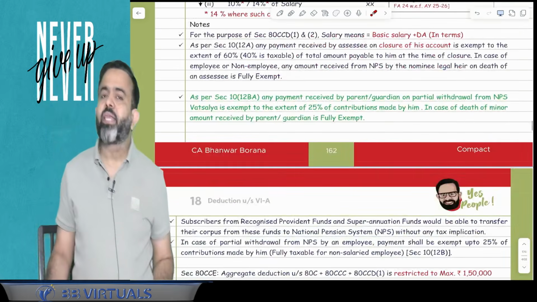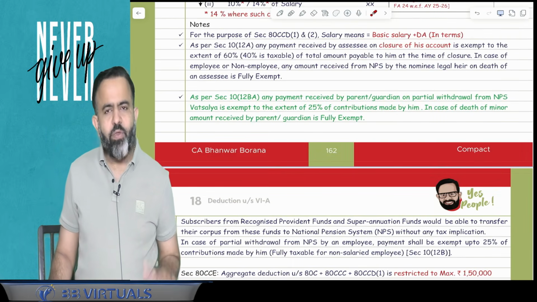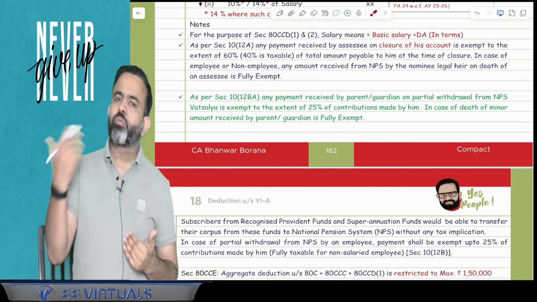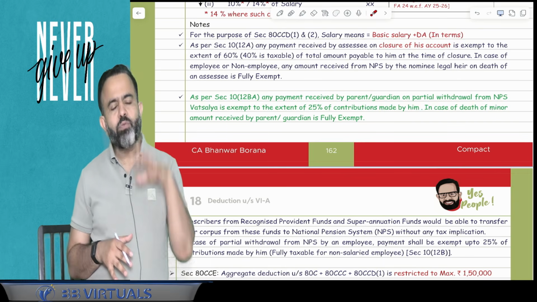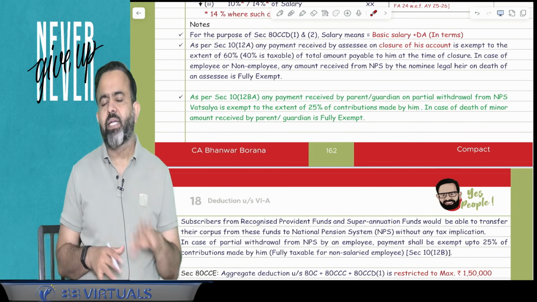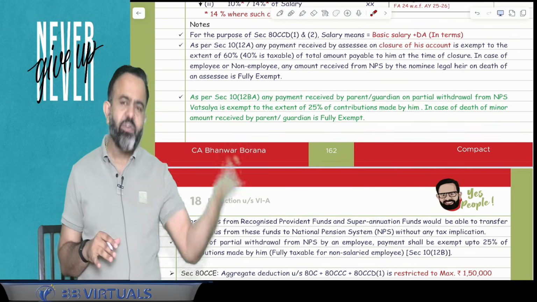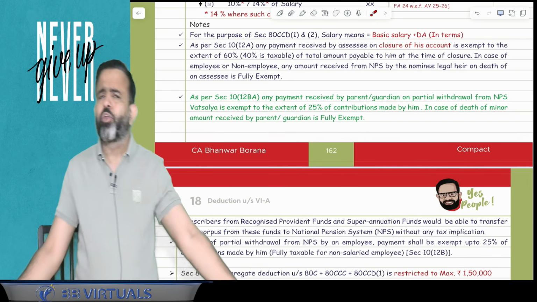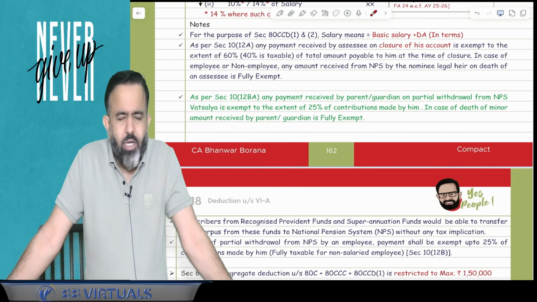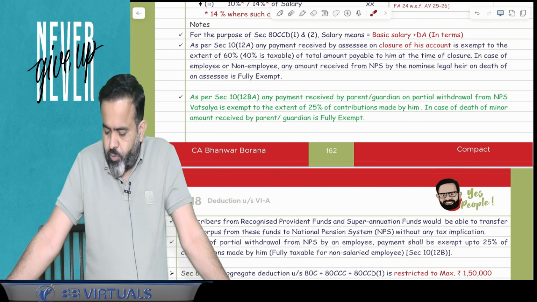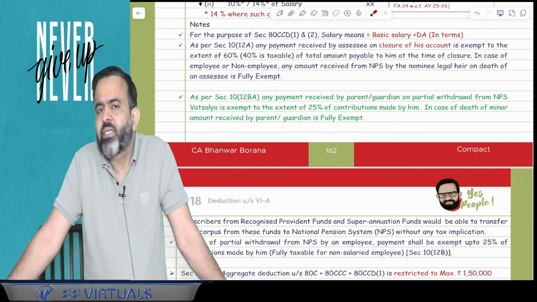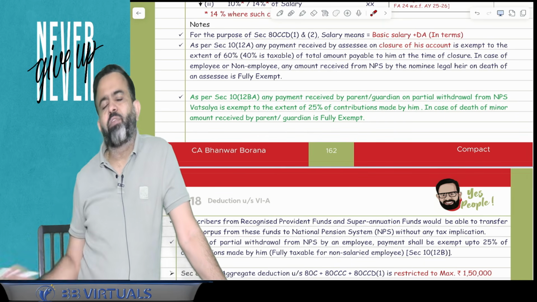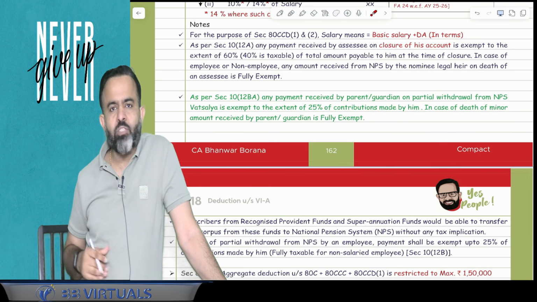Suppose in NPS Vatsalya we withdraw anything. We can withdraw up to 25% of the total contribution made. Whatever contribution we made, if we withdraw up to 25%, then guys, it is exempted. But after that, it is going to be taxable. Suppose the aggregate NPS Vatsalya contribution I made is 5 lakh rupees. Out of the 5 lakh, if I withdraw up to 25%, 25% of 5 lakh comes to 1,25,000. So up to 1,25,000 it is exempted. But if I withdraw beyond 1,25,000, then that is going to be taxable.